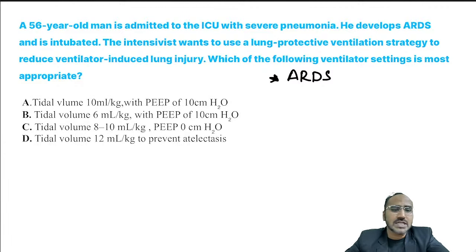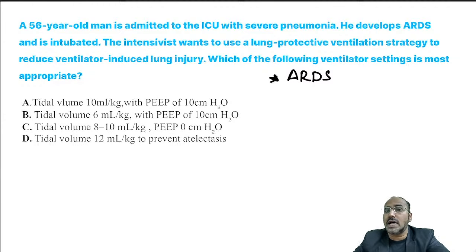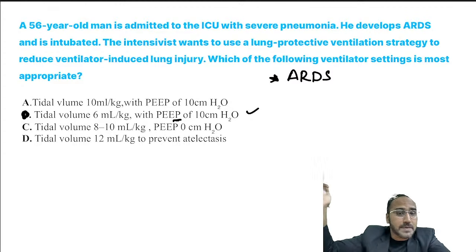Okay. So in ARDS, what is the strategy that we use? We use a low tidal volume, and in ARDS, usually there will be atelectasis. So you want new alveoli to be recruited. That can be done with the help of PEEP, positive end expiratory pressure. So we usually go for a low tidal volume, high PEEP strategy. Remember guys, which is the lowest tidal volume given over here? I think in option B, there is low tidal volume with high PEEP strategy. Okay, high PEEP means what? 10 is not high, guys. You can extend the PEEP up to 24 also, depending upon the patient's oxygenation.